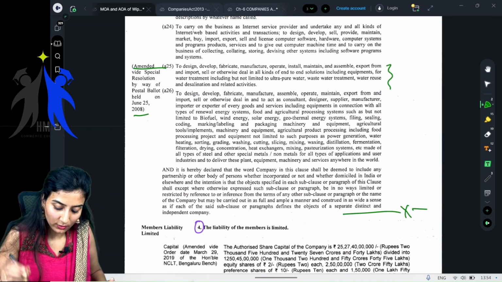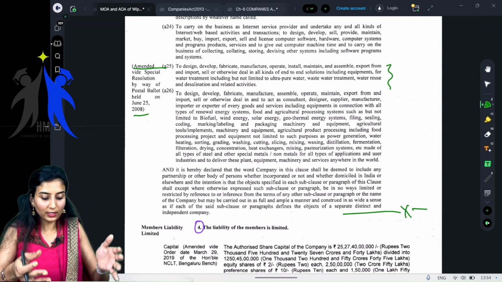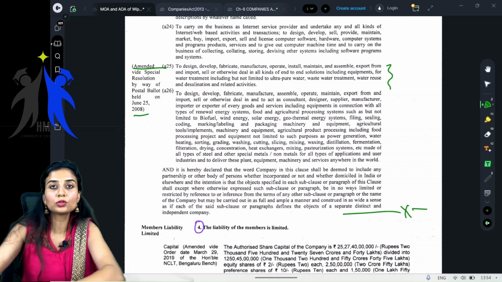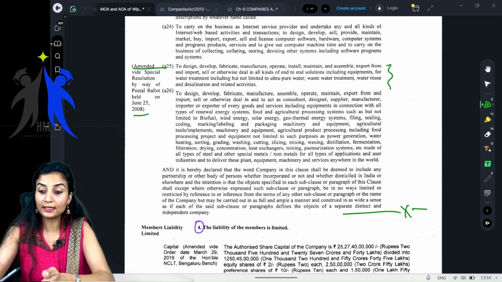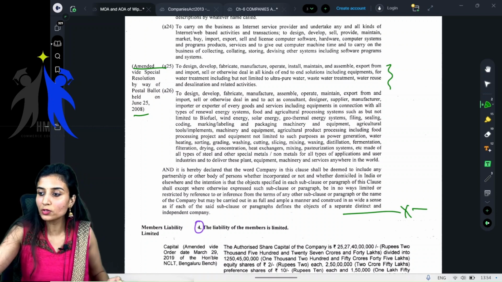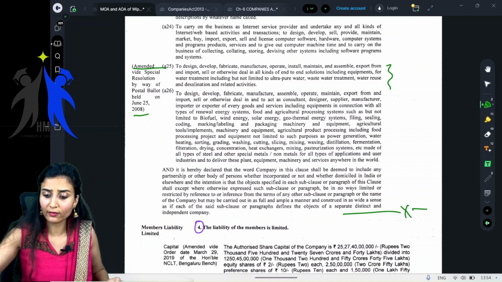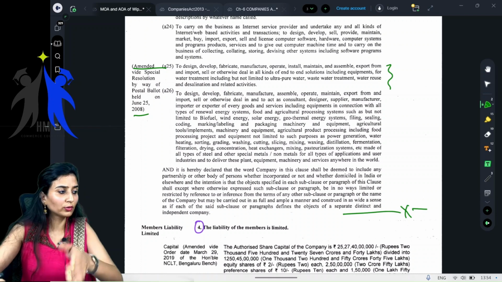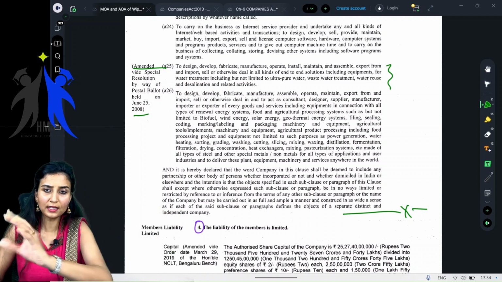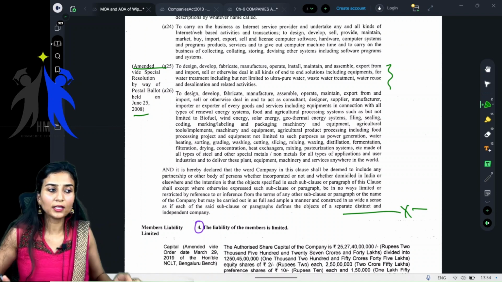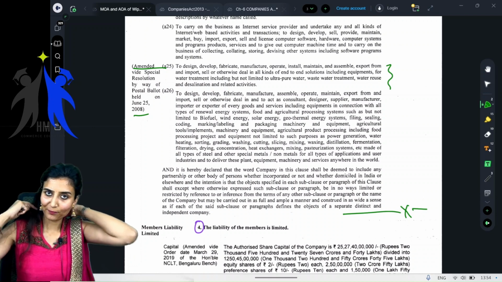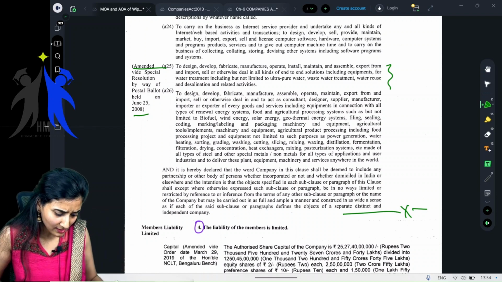It is objects of the company. See, practically, Wipro is doing so many businesses. So is it really allowed to do such business? Yes, it is allowed. How will you get to know? Come to its memorandum of association. If Wipro is doing so and so business, you can check whether it is allowed to do so. How do you check? You go to its memorandum of association, check the objects clause. If it is there, yes, it is good. If it is not there, it is ultra vires. So you cannot enter into that particular business with Wipro. Getting it? Yes, ma'am.